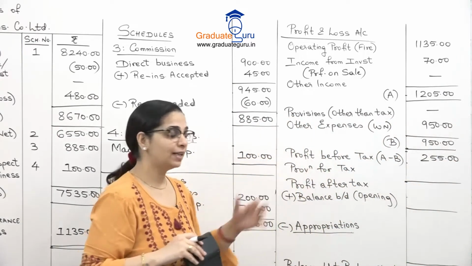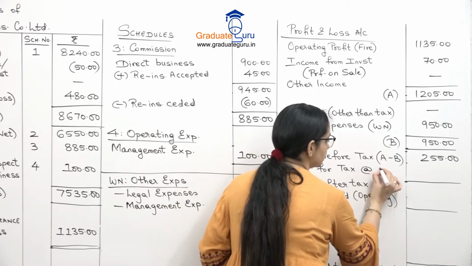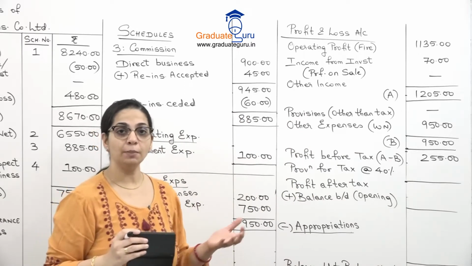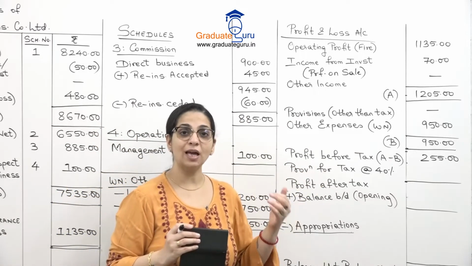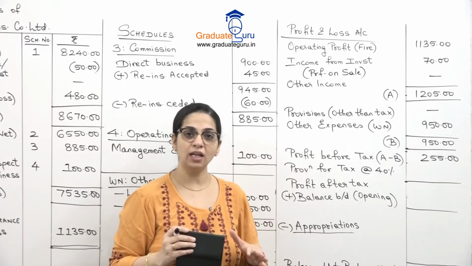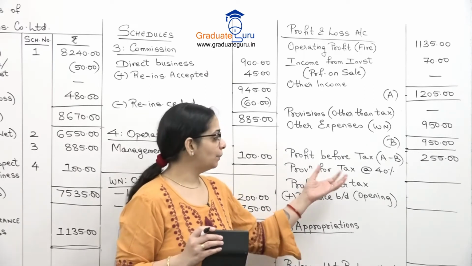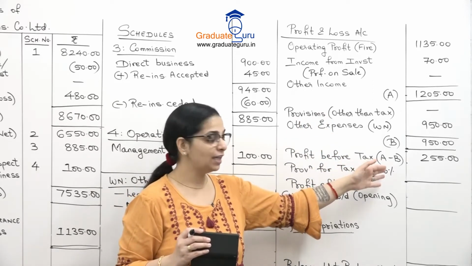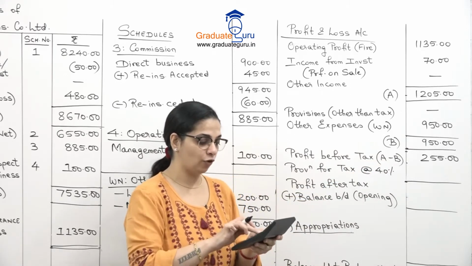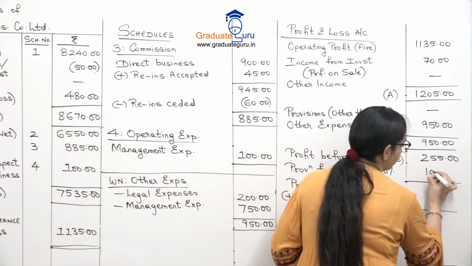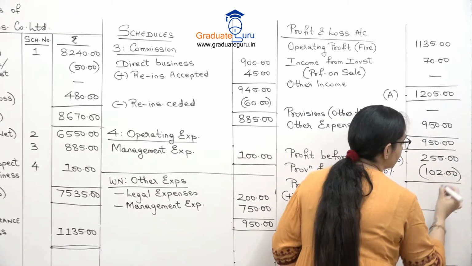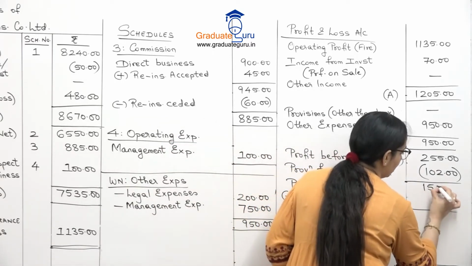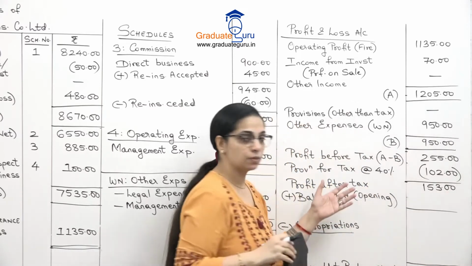And on this we will directly calculate our provision for tax, which is given at 40%. In the last sum we had removed diminution because that is not allowed as an expense or as an income under income tax. But here there is no such expense. Here other expenses are all allowable. So that is why on this profit we will calculate 40%. That will give us 102. Let us subtract that from 255. We get 153 as our profit after tax.